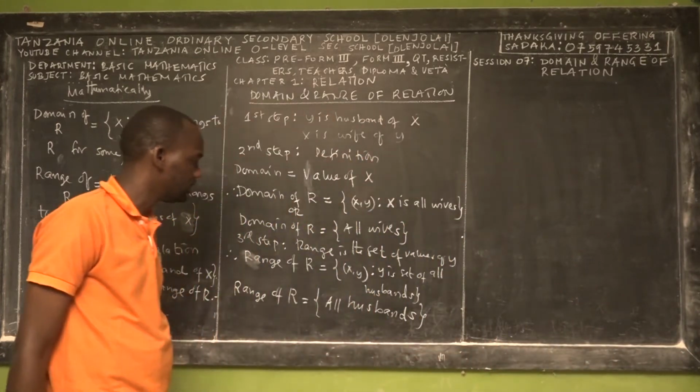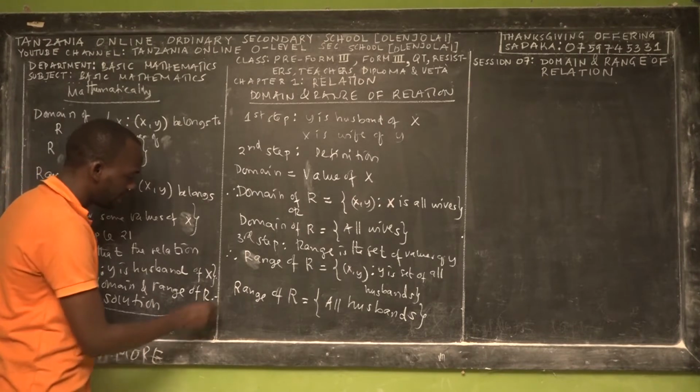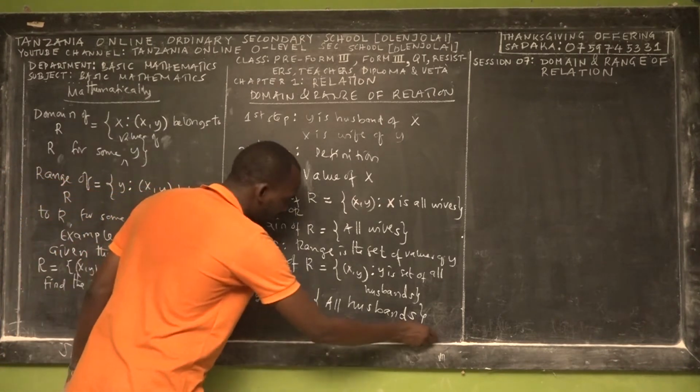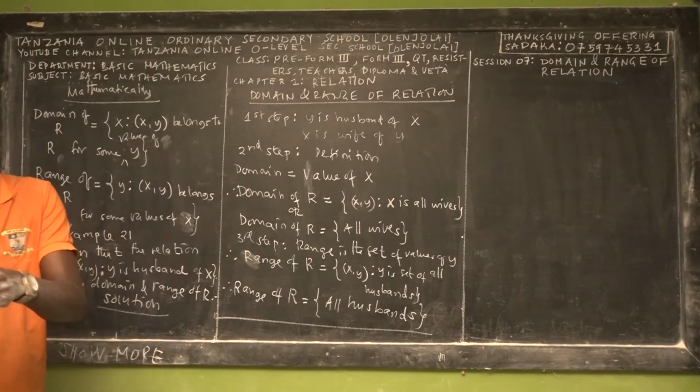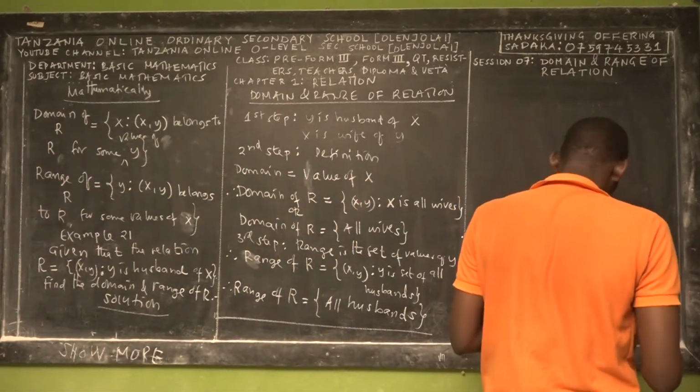The set of what? Of all husbands. That's the response. So either this or this one. That's the response for that question. So ladies and gentlemen, let me present to you example 22.